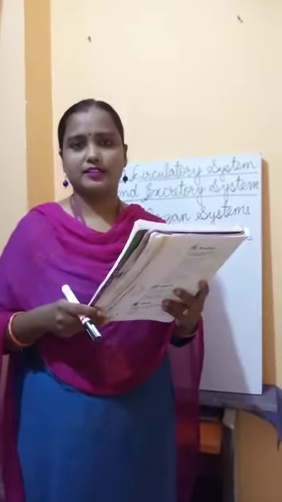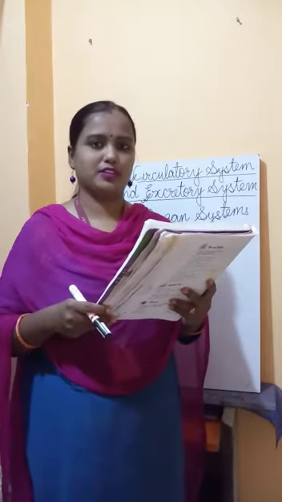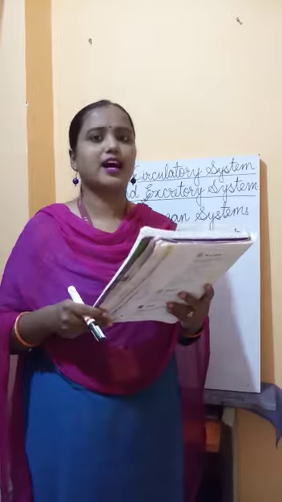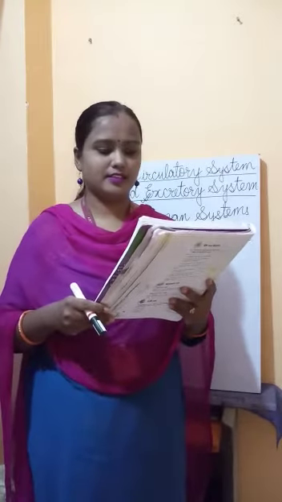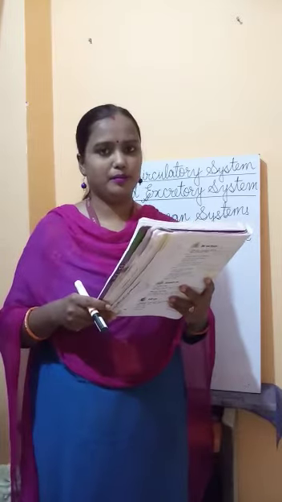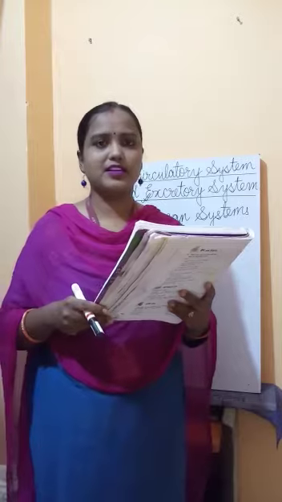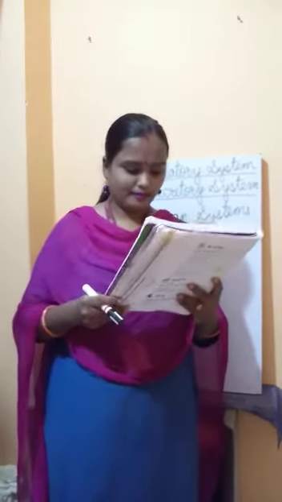What am I? What will be the answer? The answer will be the blood. The blood is red in color and it flows throughout our body.